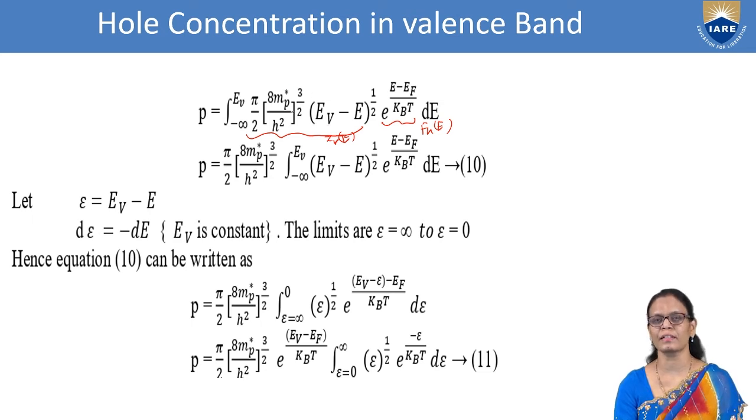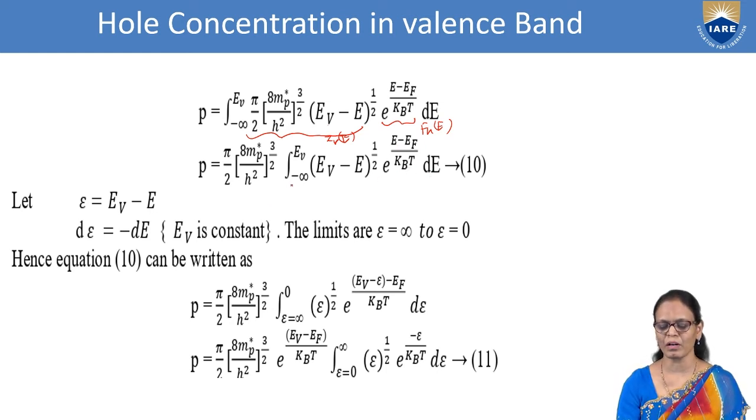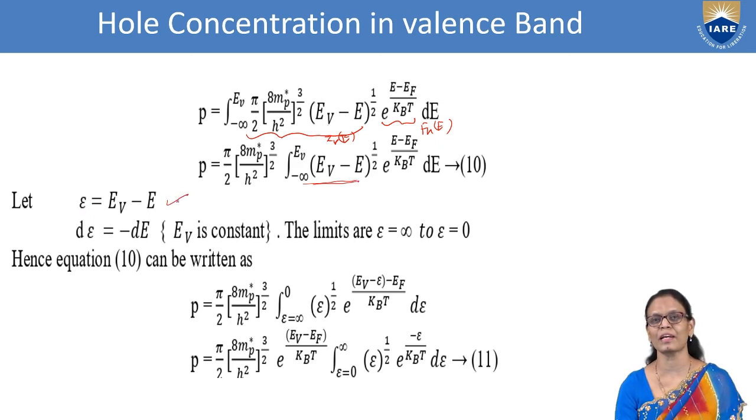Whatever is constant, we will bring it outside the integral. We need not integrate them. So we will bring all the constants outside. So we can write P is equal to pi by 2 (8 mp by h square) power 3 by 2 integral from minus infinity to EV of (EV minus E) power half into e power (E minus EF) by kBT dE. In order to do the integral, we are going to have one more substitution: epsilon is equal to EV minus E.